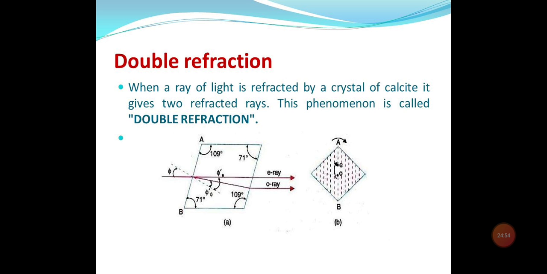Here I have represented it by O. The second image rotates around the first and is called the extraordinary image. Here I have represented it by E. So we will get two images in this case.